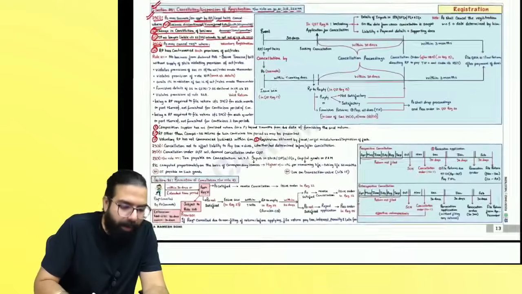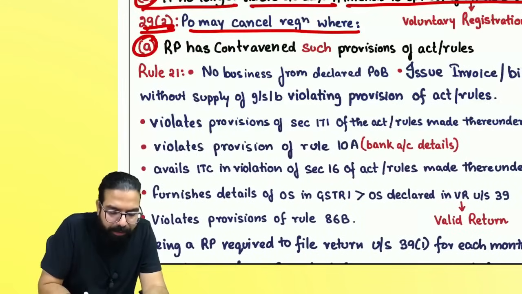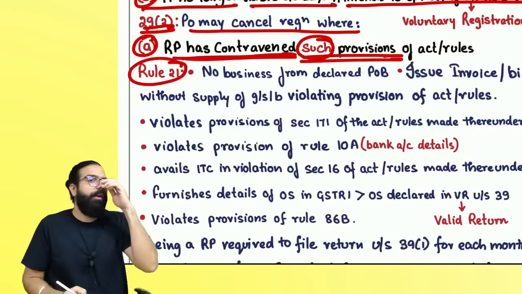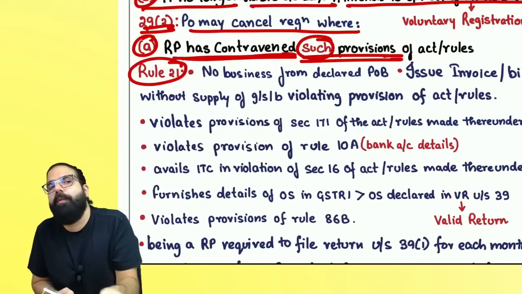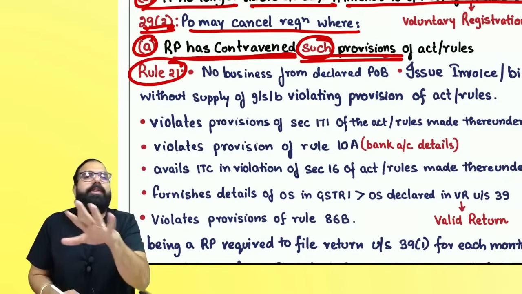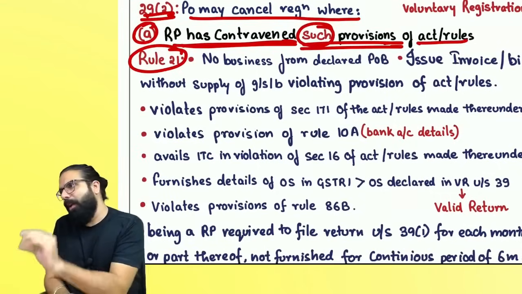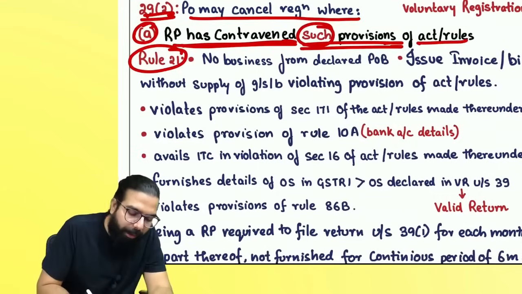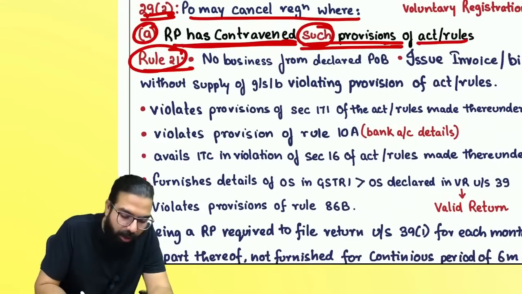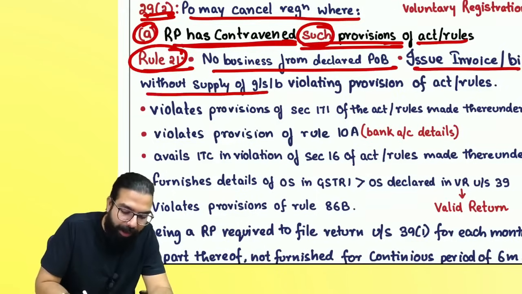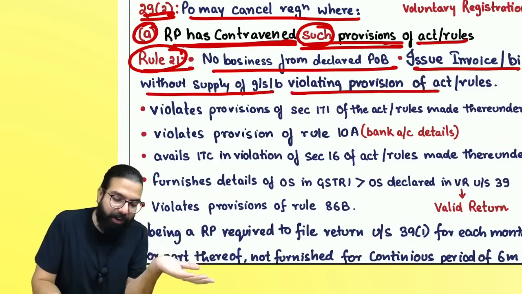Are we clear, everyone? It says over here, when the registered person has contravened such provision, means as per rule number 21. If you have gone ahead and done what, everyone? Contravene such provision of the act or rules, then they are going ahead and telling your registration will be cancelled. What are the such provision, everyone? Number 1, rule number 21 says you are not doing business from the declared place of business, or you are issuing an invoice or bill of supply without supplying goods or services in violation of act or rules.